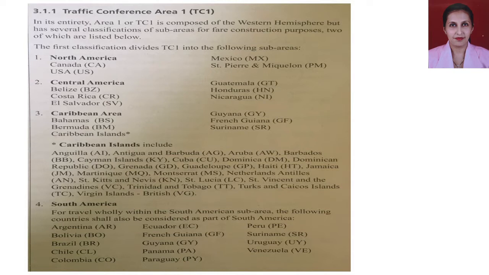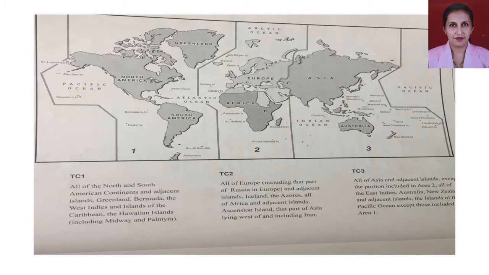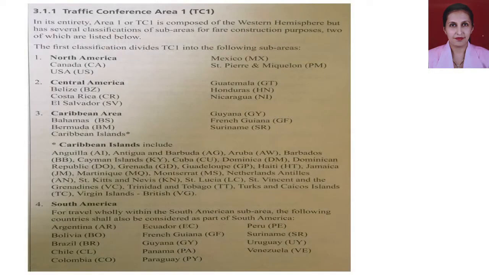In its entirety, Area 1 or TC1 is composed of the Western Hemisphere but has several classifications of sub-areas for fare construction purposes, two of which are listed below. So what happens is TC1, as we know, is entirely of the American continent, but there are many countries that come under it, and for the global indicators to understand in a better way, which we will do later on, we are supposed to understand the classifications of the sub areas that come under TC1.